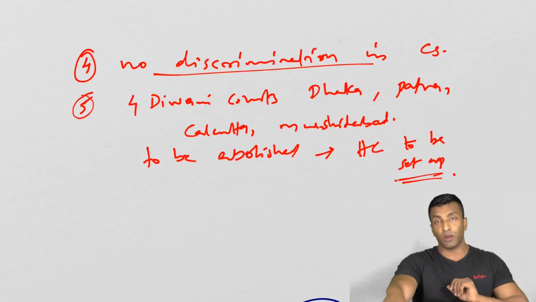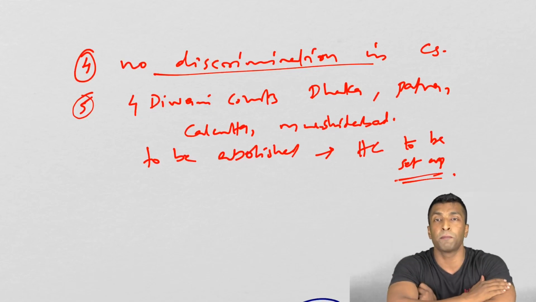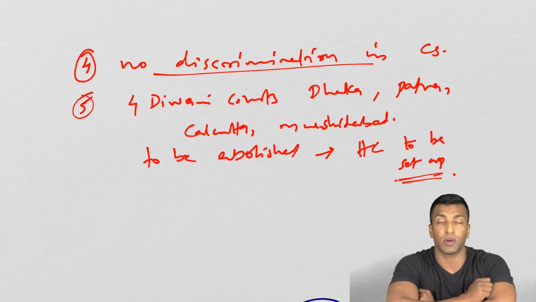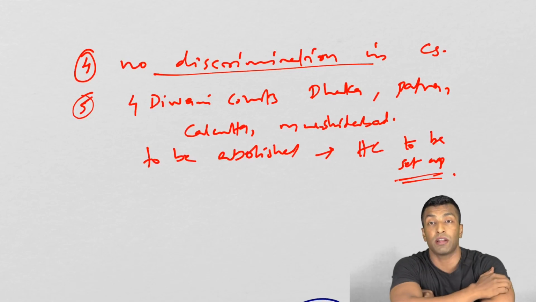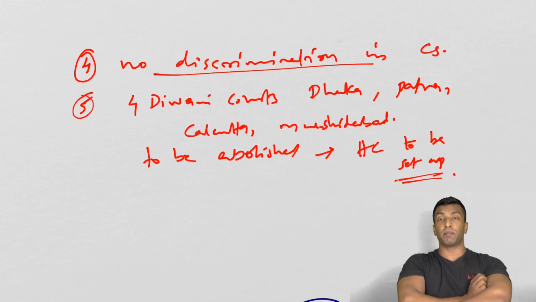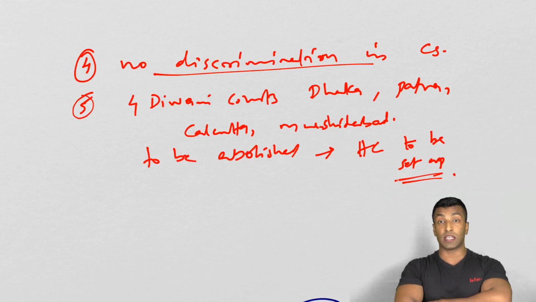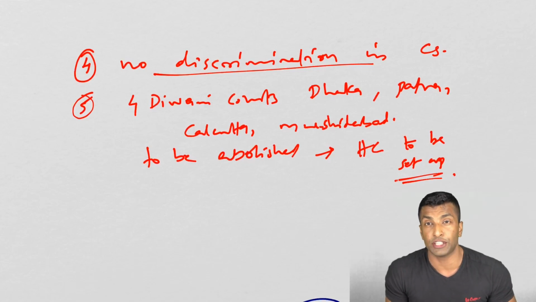So quickly, if you look into the 4 acts that we have discussed, I can quickly sum it up. 1773 Regulating Act. The Governor General of Bengal post was created along with 4 Executive Council members, and the first Governor General was Lord Warren Hastings. The 4 members were Philip Francis, Richard Barwell, John Clavering and George Monson. The Governor General was appointed by the company, and the 4 members were appointed by the Parliament. Okay, and then we have discussed Supreme Court. There was a provision of establishment of Supreme Court, and the Supreme Court was actually established in 1774 at Calcutta, and the first Chief Justice was Justice Elijah Impey.